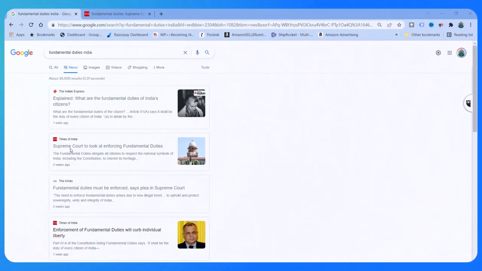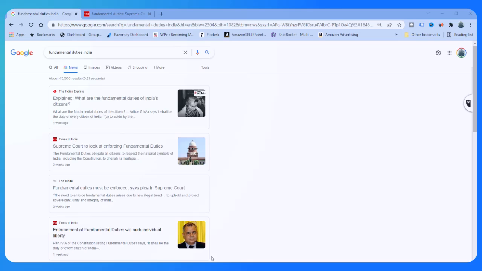So in the third step of the challenge, I was supposed to find out one analytical article on this issue. What I did was I just went on Google and I typed in fundamental duties India, clicked on Google News and see what comes up. What are the fundamental duties of Indian citizens? Supreme Court to look at enforcing fundamental duties. You see that issue which I had read, which the committee had recommended, is out here in the news and it is very recent.